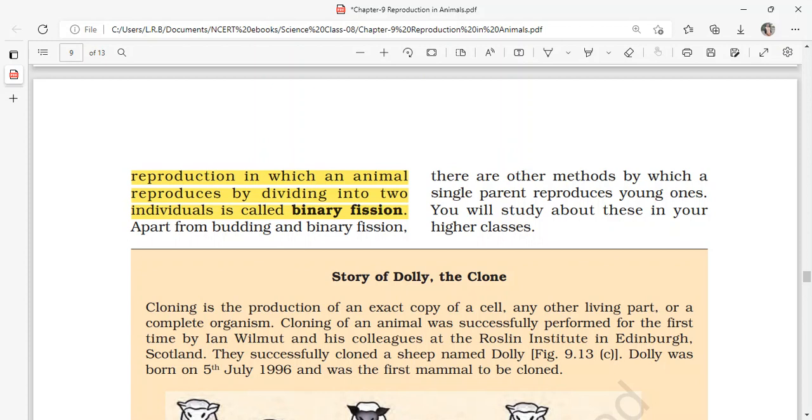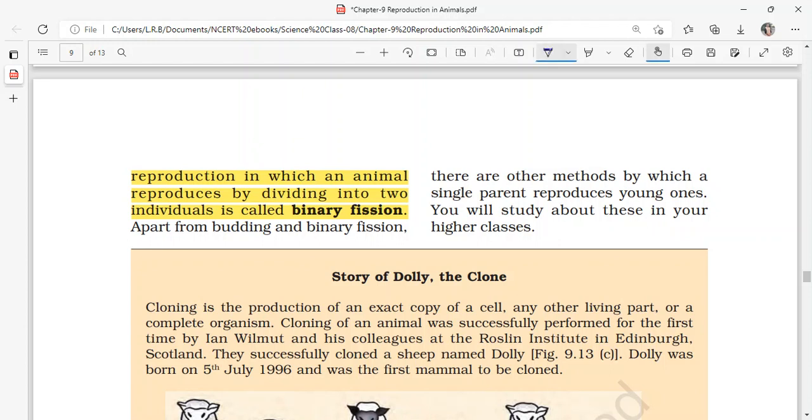Apart from budding and binary fission, there are other methods by which a single parent reproduces young ones. You will study about these in your higher classes. The other method of reproduction is fragmentation.